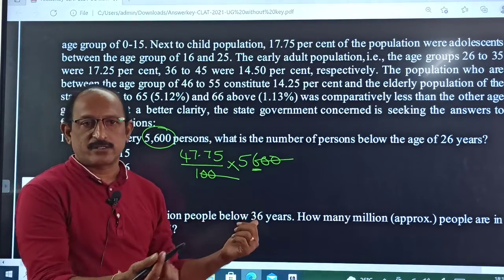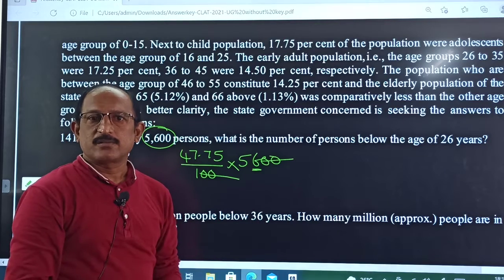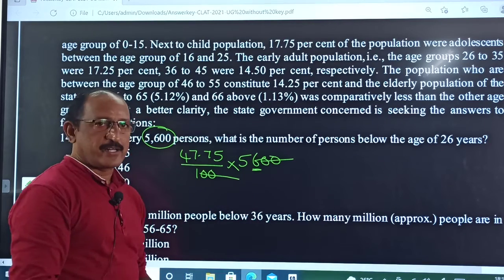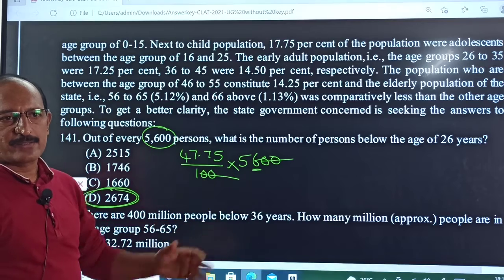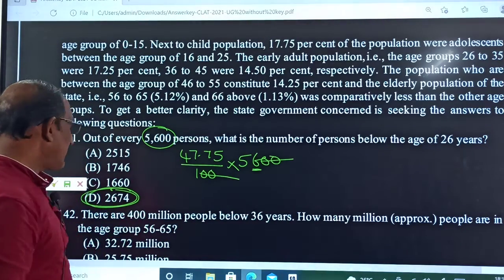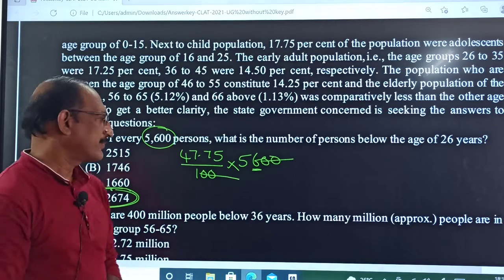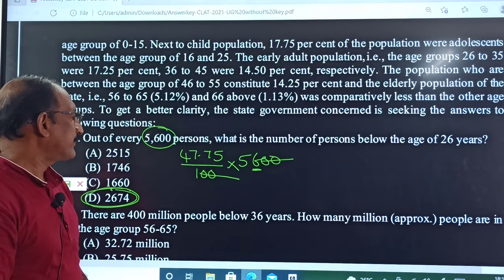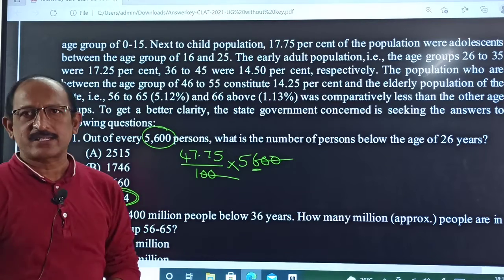We can calculate. 6, 5, 30, then we can calculate. Calculate and tell me what is the correct answer. I think 2674. Yes, sir, it's 2674.